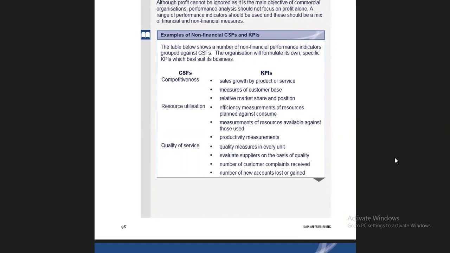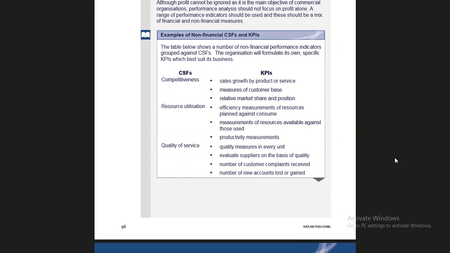Then measurement of resources available against those used. Then the last is productivity measurement. Yes, how many units you are going to produce. If you are producing more, this means that you are utilizing your resources effectively.